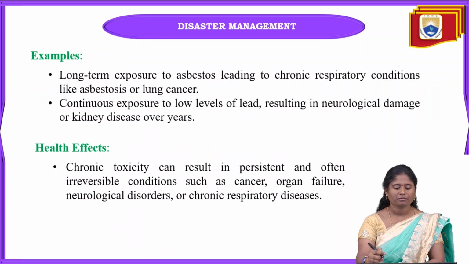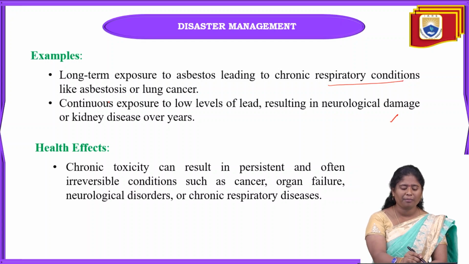Okay. Next one is examples, and here examples are nothing but when human bodies are exposed to substances like asbestos. This asbestos can be seen in concrete structures. When we are exposed to this asbestos content, it will lead to respiratory conditions like asbestosis, or we may get lung cancer also.